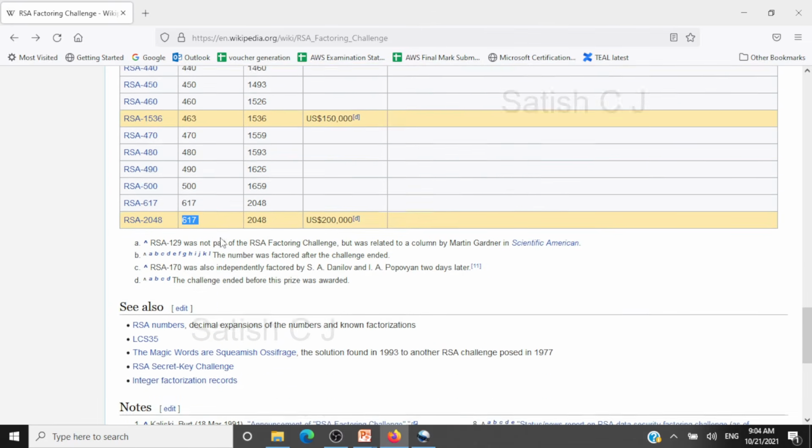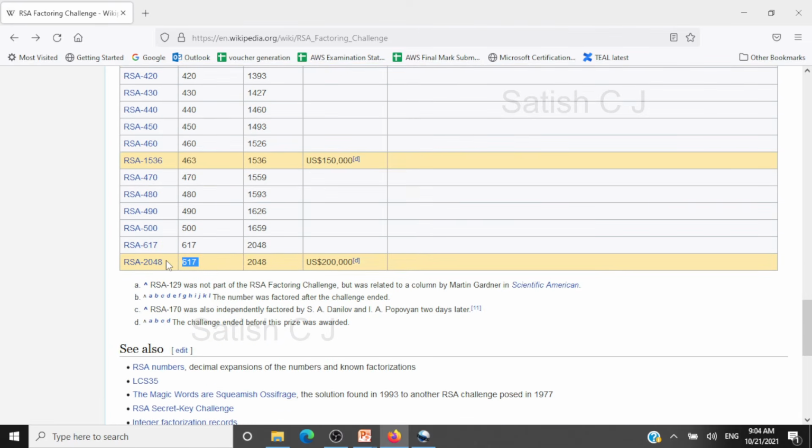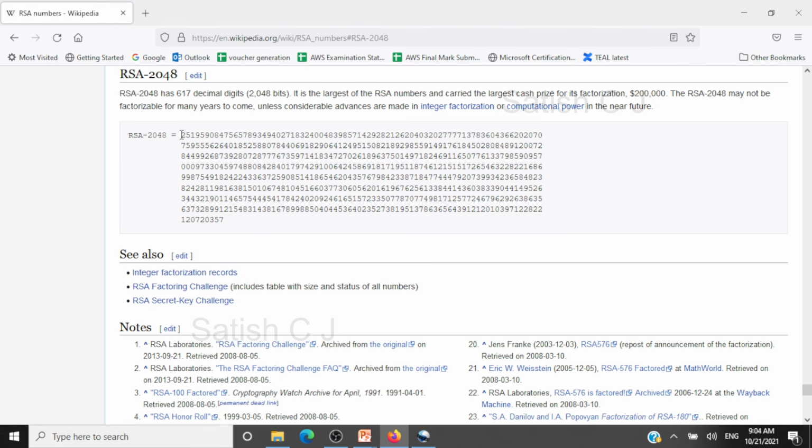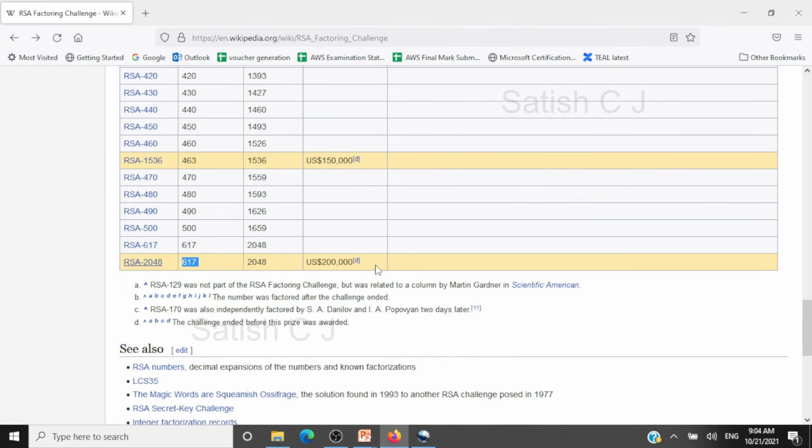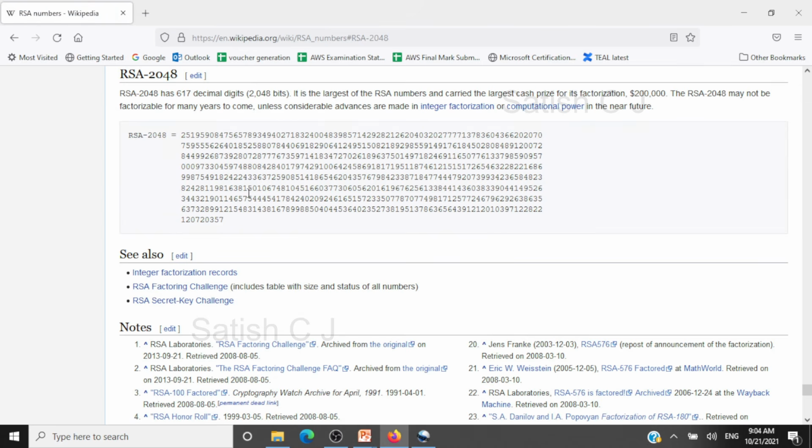The largest number that is available to factor is RSA 2048, which is a 2048-bit key, and that is 617 decimal digits. You can go and take a look at that. If you can find the prime factors of this large number, you'll get prize money of $200,000. So what are you waiting for? You can start trying this to get this huge prize money. But what they say here is it may take many years for this number to be factorizable. So when you increase the key size in RSA, you're going to get a very secure encryption strategy. But when your key size is very small, definitely the hacker is going to find the prime factors and get to your private key.